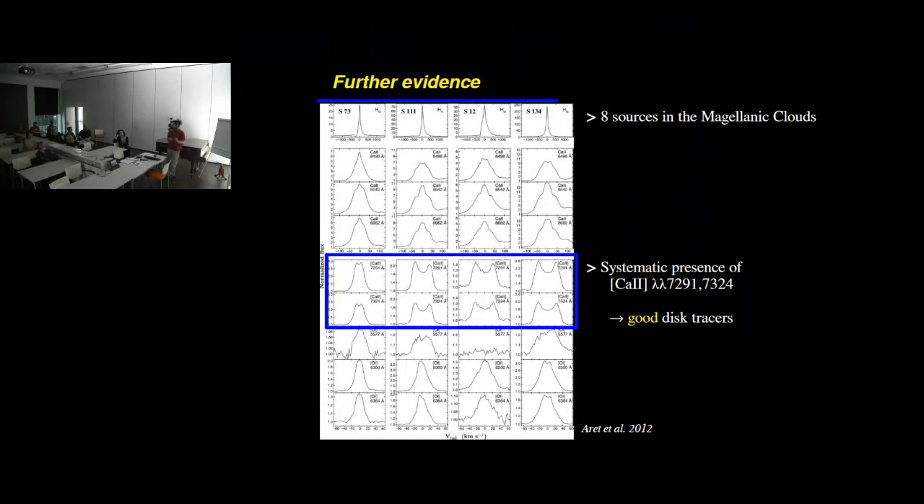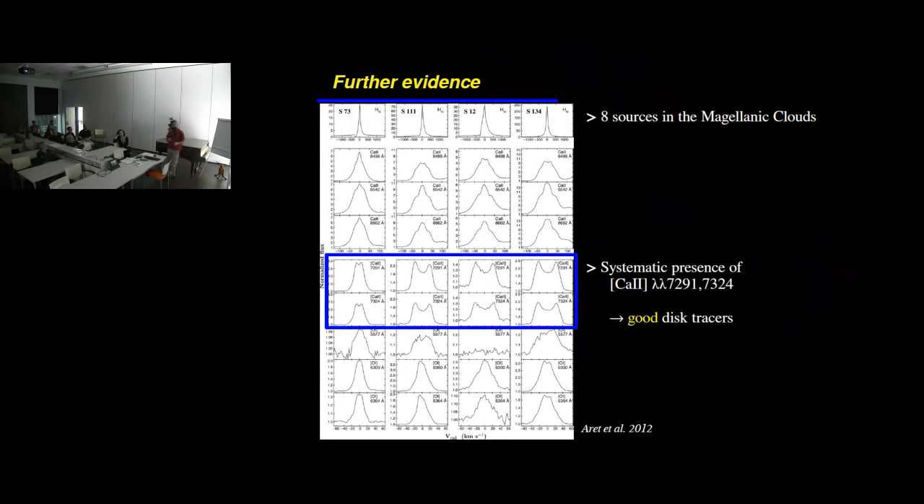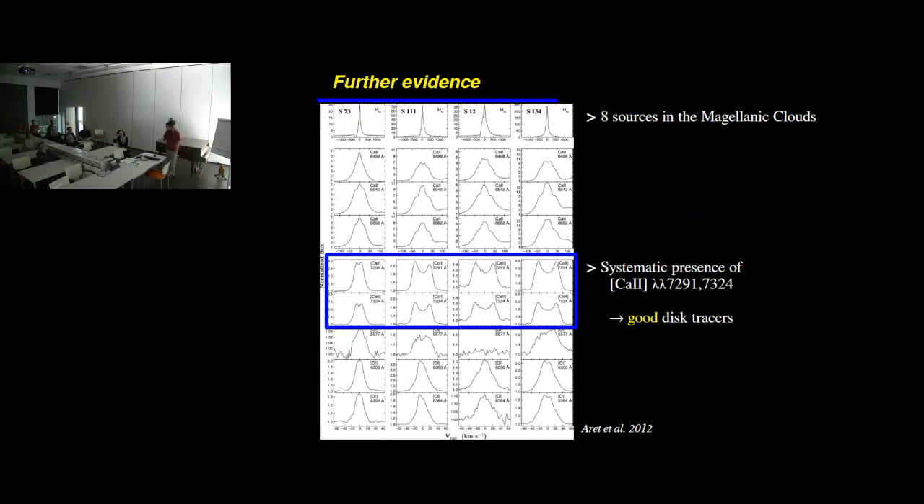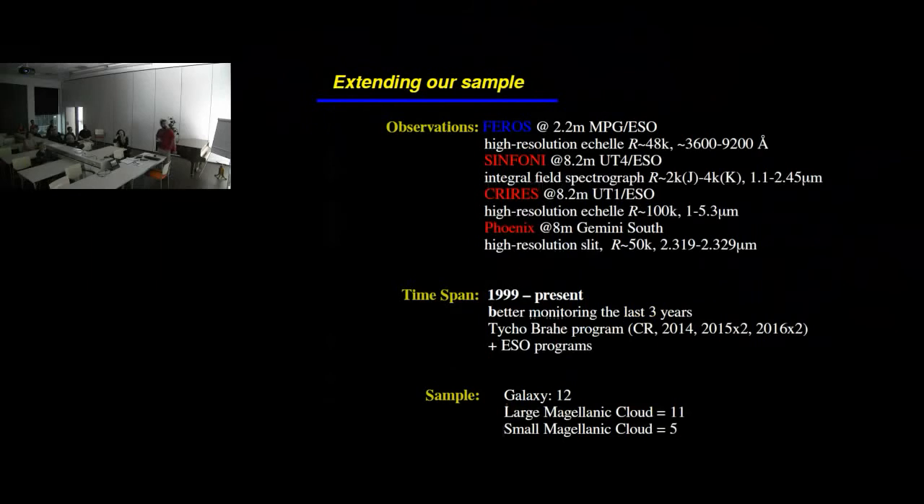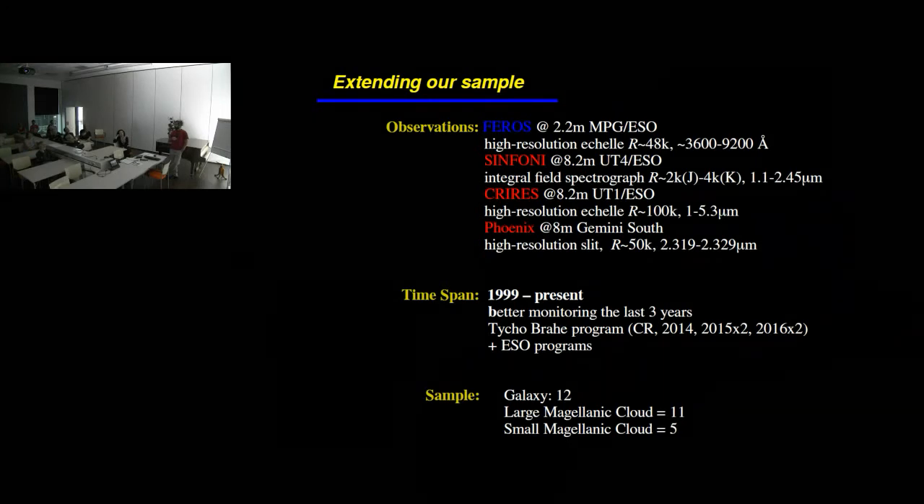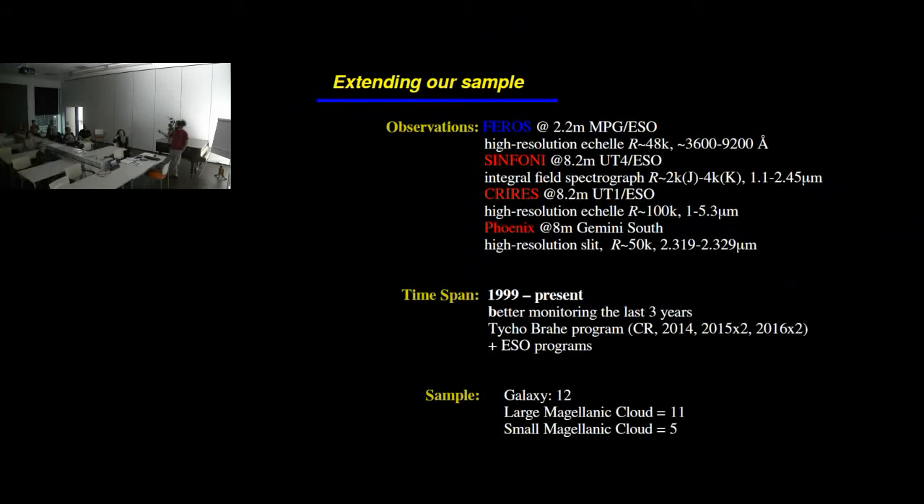So, with this mini survey, they proved that the calcium lines, along with the oxygen lines, are good tracers for the disk regions. Driven by this survey, we went on to extend our sample by initiating a systematic spectroscopic campaign, both in optical, using mainly the FEROS instrument, and with infrared spectrographs in order to detect other tracers in the near infrared.